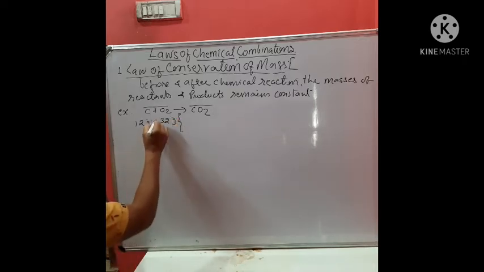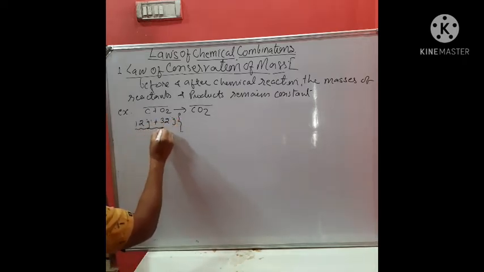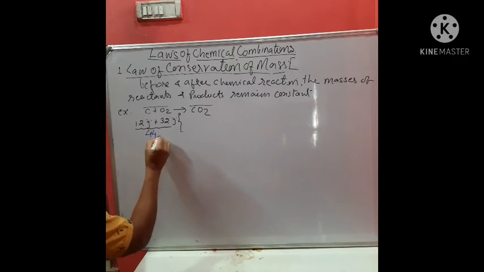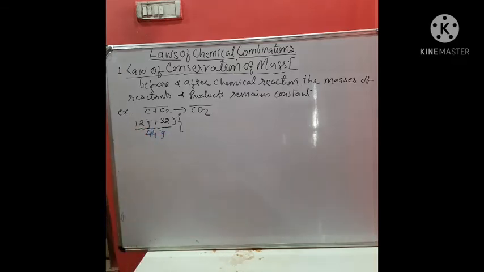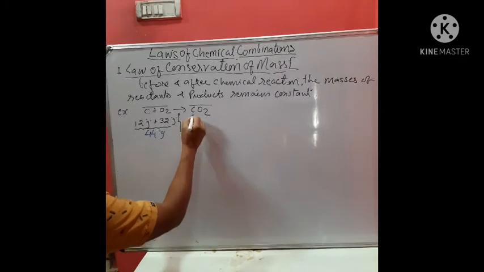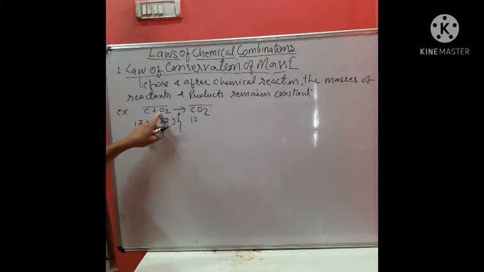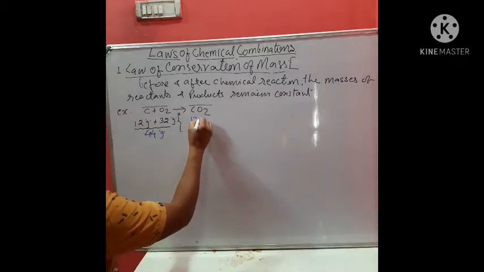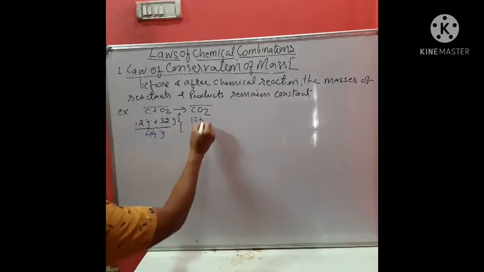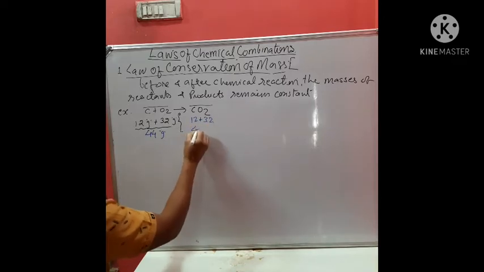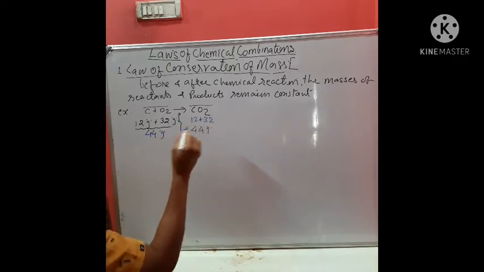Okay, so before reaction, the total mass of the reactant is 44 gram. And after chemical reaction, the compound formed consists of the same atoms, and their number is also the same. That means their mass will also be the same. So that is what? 44 gram.